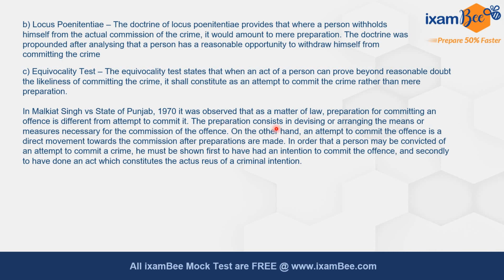The preparation consists in devising or arranging the means or measures necessary for the commission of the offense. On the other hand, an attempt to commit the offense is a direct movement towards the commission after preparations are made. In order that a person may be convicted of an attempt to commit a crime, he must be first shown to have an intention to commit the offense and secondly to have done an act which constitutes the actus reus of the criminal intention. तो कोई एक्शन होना चाहिए उस क्रिमिनल इंटेंशन का, मेंस रिया एक्टस रिया दोनों होने चाहिए.